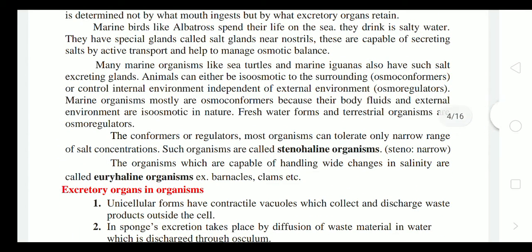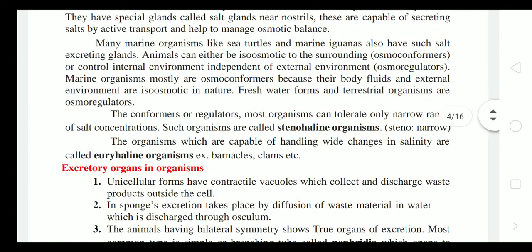Marine birds like albatross spend their lives on the sea. They drink salty water, so they have special glands called salt glands near the nostrils. These salt glands are capable of secreting the salts by active transport and help them manage osmotic balance. Many marine organisms like sea turtles and marine iguanas also have such salt excreting glands. So they drink salt water and they excrete that salt from their excreting glands.